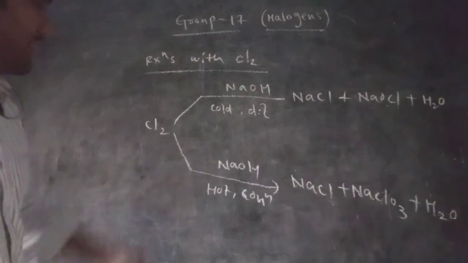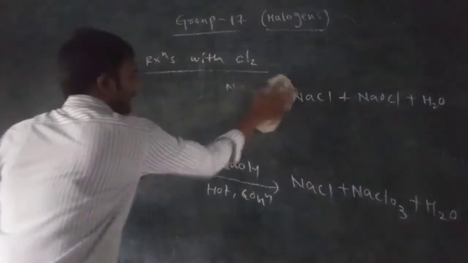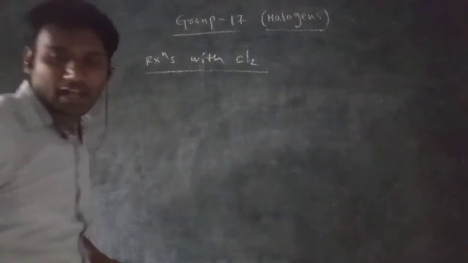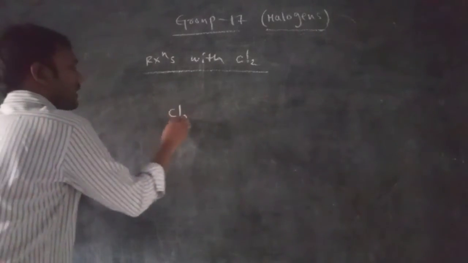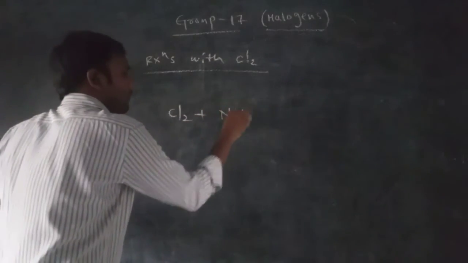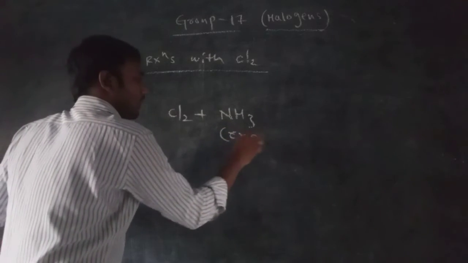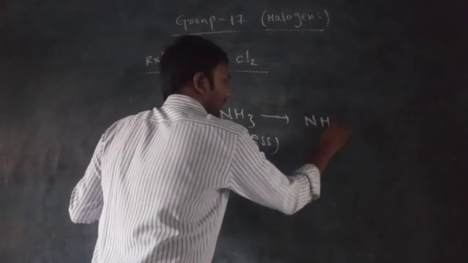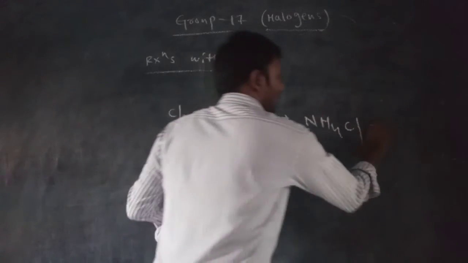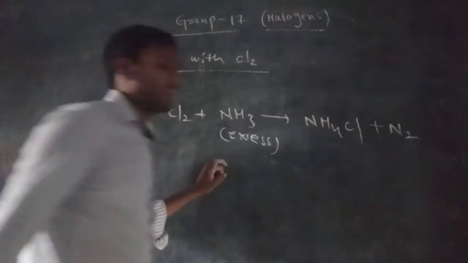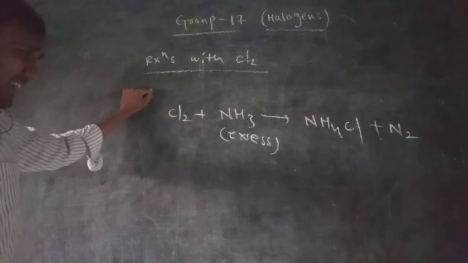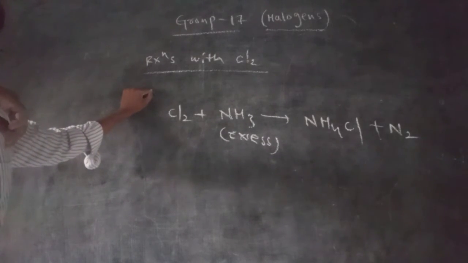At the same time, one more reaction: when chlorine reacts with excess of ammonia, what product is forming? When chlorine reacts with excess of ammonia, ammonium chloride will be formed. At the same time, nitrogen gas is released. Ammonium chloride and nitrogen gas are liberated.